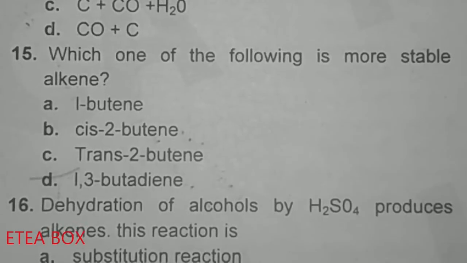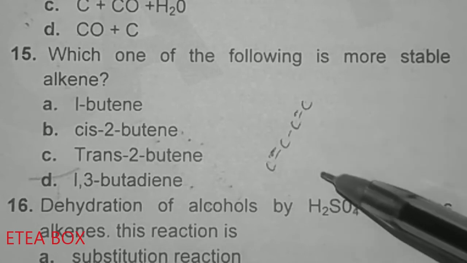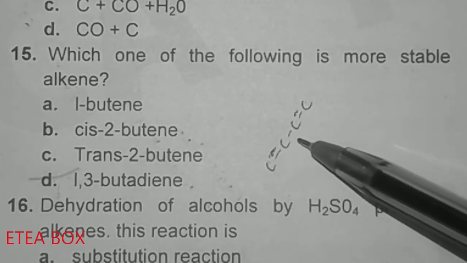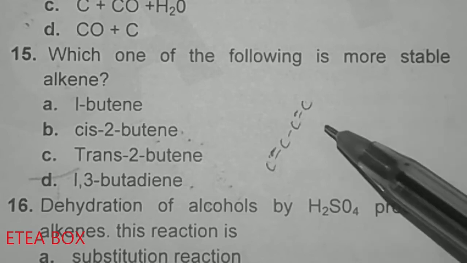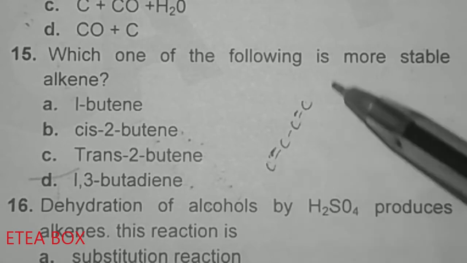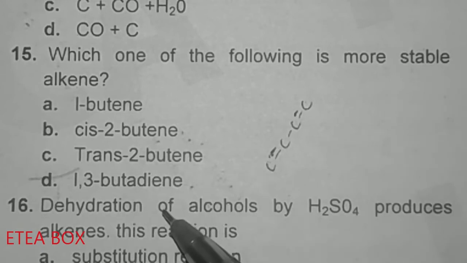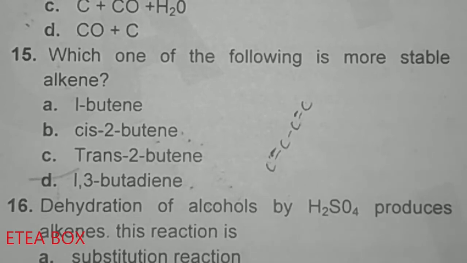Which of the following is the more stable alkene? So the most stable is option D, 1,3-butadiene. Now look at this structure. This one is 1,3-butadiene. Now we know that when the alternate double and single bond is present, then in that case what happens? The delocalization of pi electrons occurs, okay, like conjugation happens in this. When conjugation occurs, in that case it will be the most stable alkene, okay. Option D is correct here. Or we can say that this one is the conjugated alkene, which is the stable one.